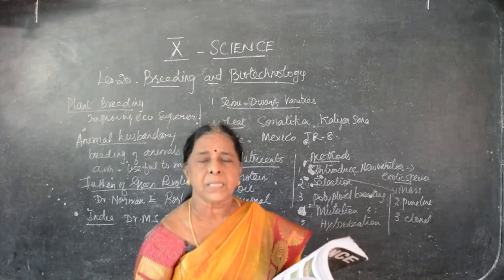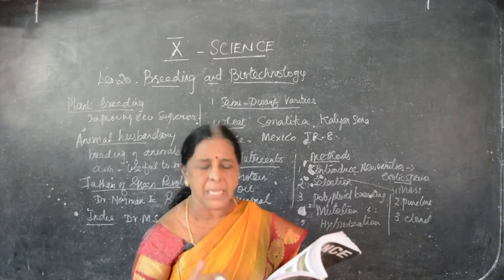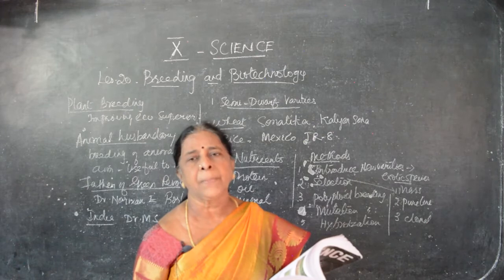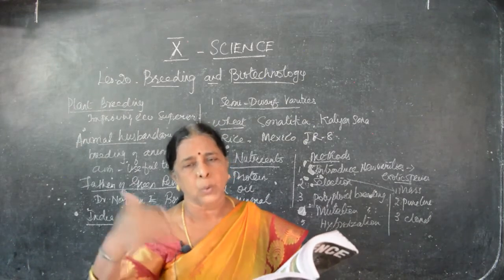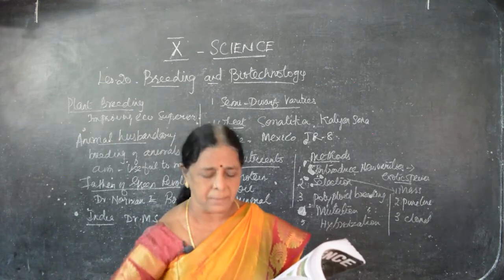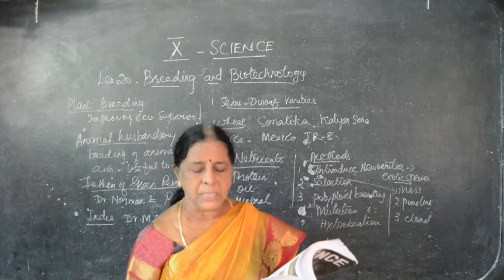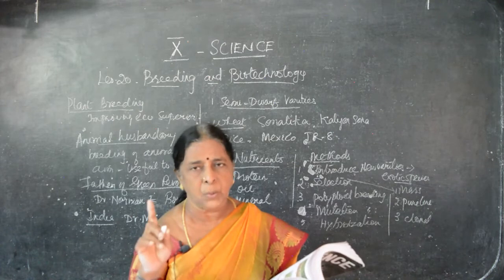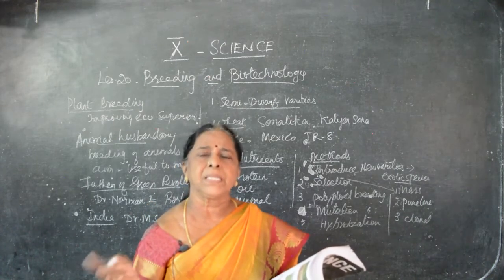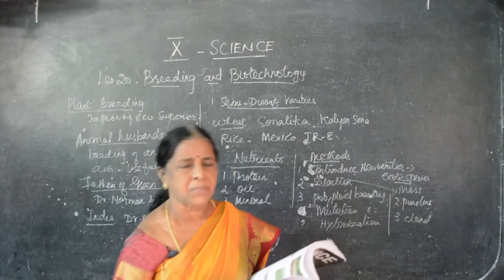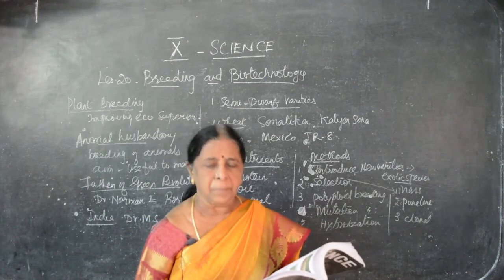So pure line is both genotypically as well as phenotypically the same. Phenotype, as I said already, is external, the outlook, and genotype is internal. Both will be the same. Then clonal selection. Pure line has only one plant; this is not like that. By the vegetative or asexual method, plants can produce a lot of seeds that can be collected.